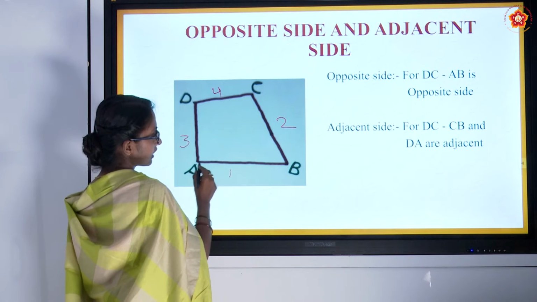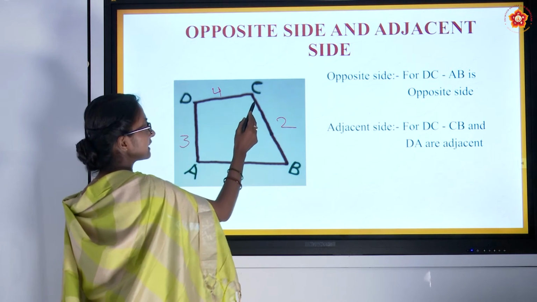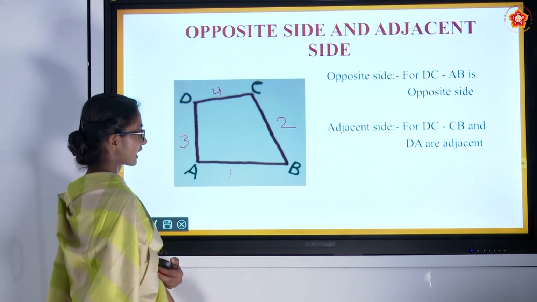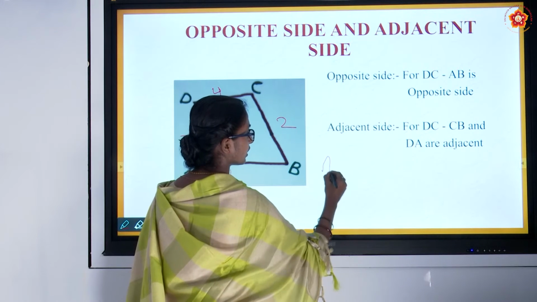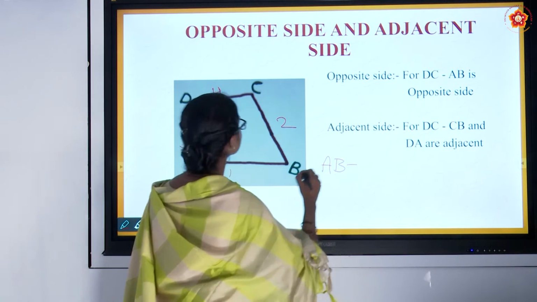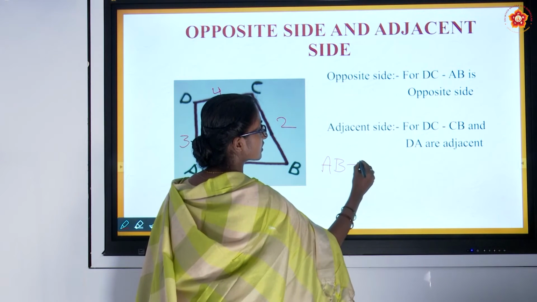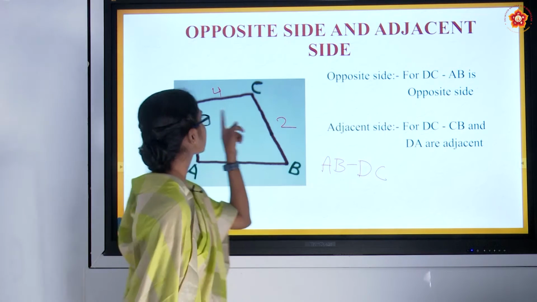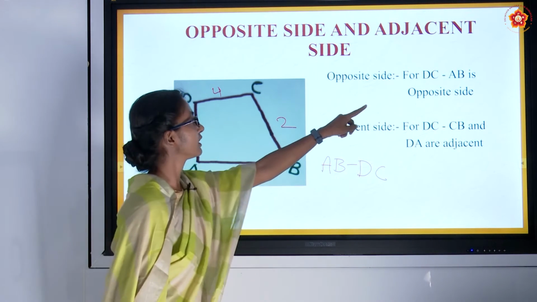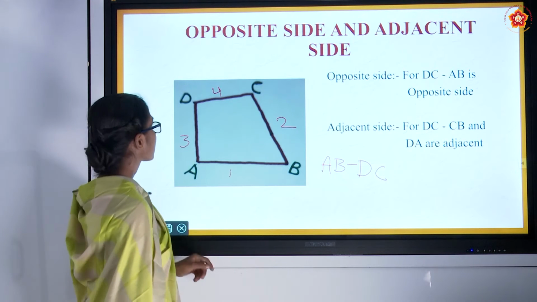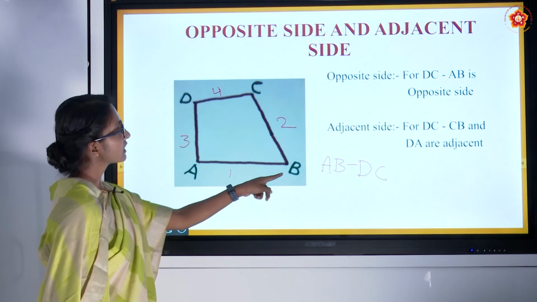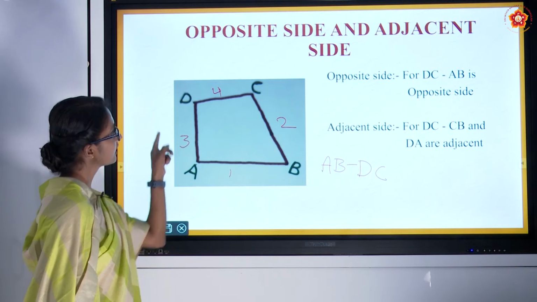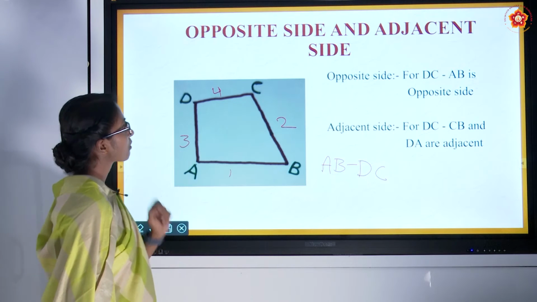So now AB is opposite to DC. So side AB is opposite to side DC. As I have written here, the opposite side for DC is AB. For DA, CB will be the opposite side. That is, for the third side, the second side will be opposite.